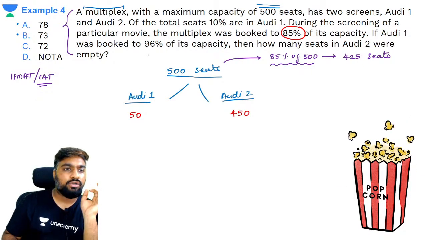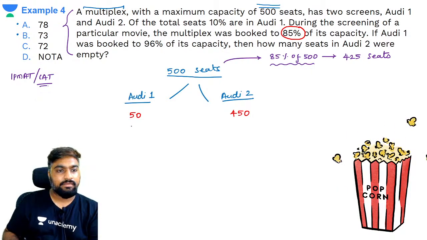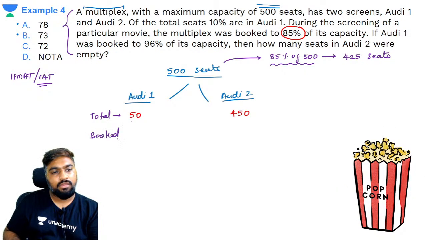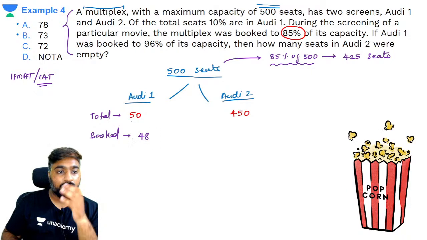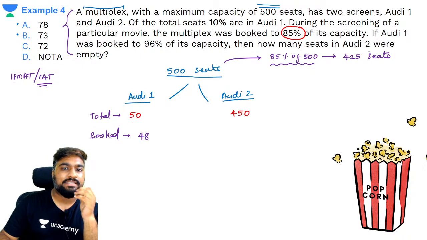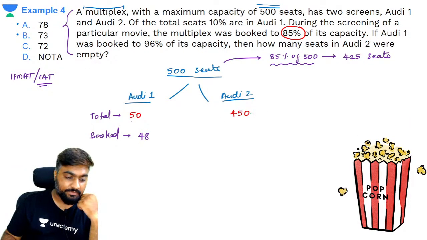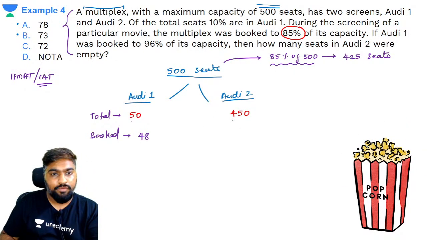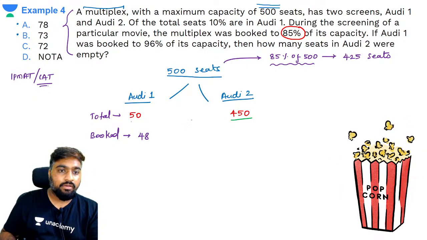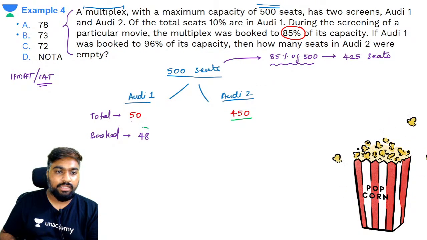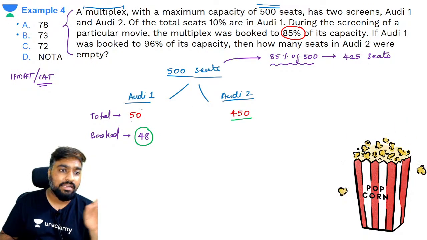If Audi 1 was booked to 96% of its capacity, how many were booked in total? This is the total seats. Out of this, how many were booked? 96% of 50, that is 48 seats. Yes, 48 seats booked. Then how many seats in Audi 2 were empty? Audi 2 has 450 seats. Out of the total 425 seats booked, 48 are in Audi 1.